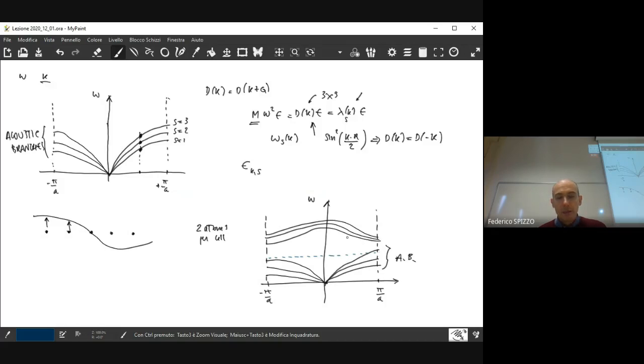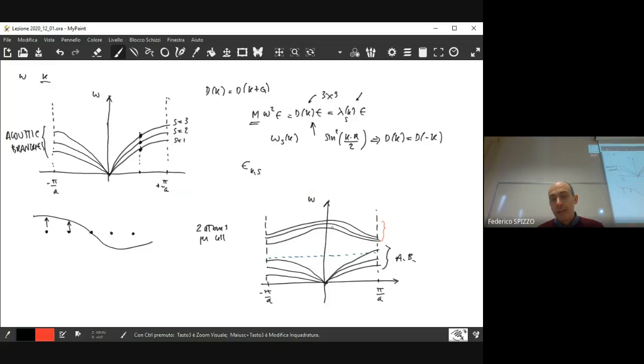In case you consider these 3 additional branches, those 3 branches have a frequency that ranges from a minimum value up to a maximum value, and both values are different from 0.